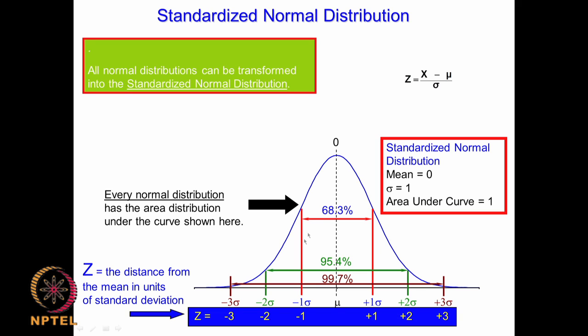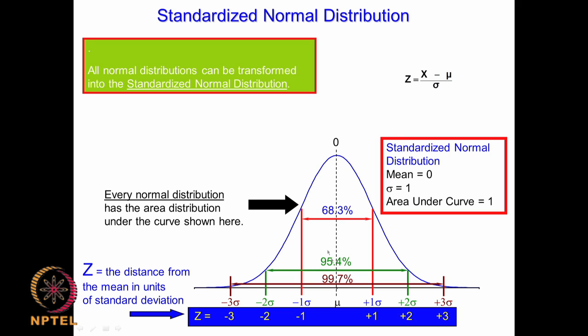That means plus or minus 1 sigma is 0.683, and plus or minus 2 sigma it is 95.4%, that means approximately 0.95. So the area spanning plus or minus 2 of z will be 0.954. Similarly, plus or minus 3 sigma will span 99.7% of this area.